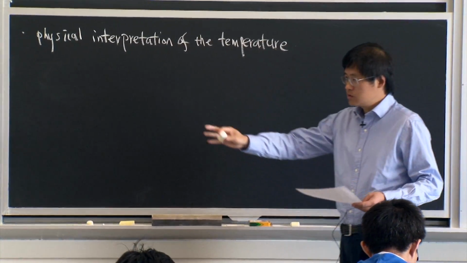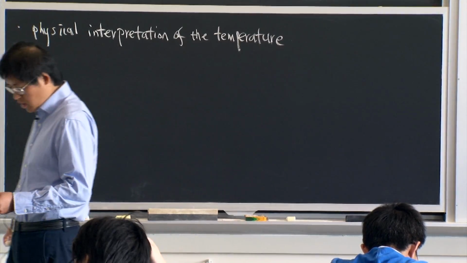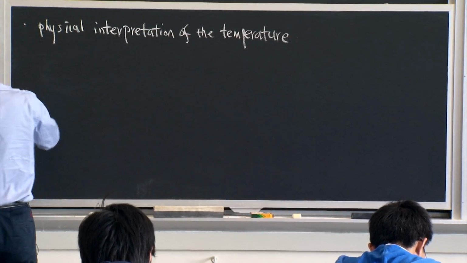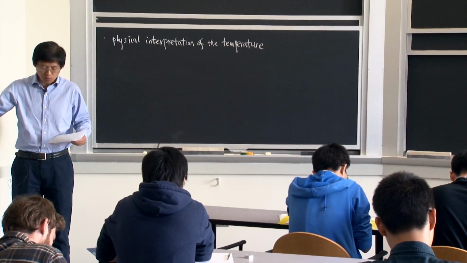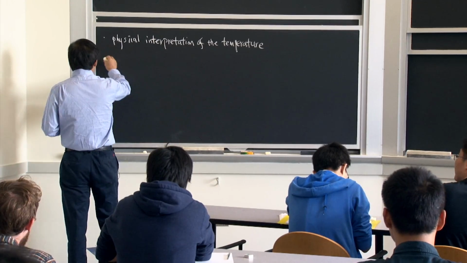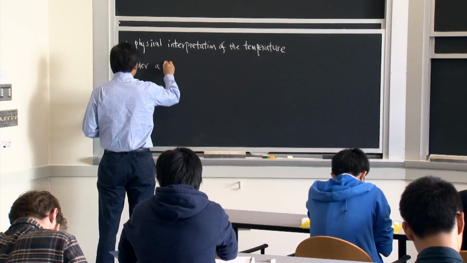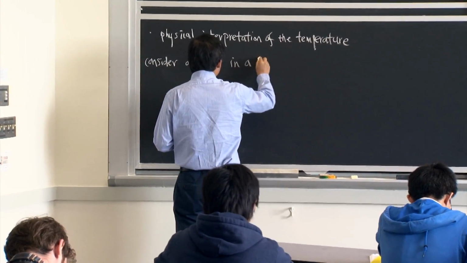So let me just write down what this temperature means in words. I will use black hole as an example. You can say exactly parallel things for the Rindler. So if you consider a quantum field theory in the black hole space-time,